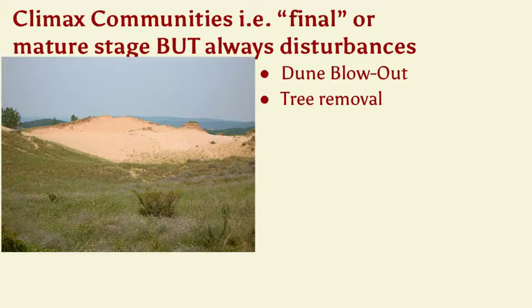Again, here is a local example along the Sleeping Bear Dunes in Michigan of a dune blowout. And you can see here how the removal of the grass in that area has allowed the erosion to kick back in, and even small little disturbances can turn into major erosion areas. These are called blowouts. Sometimes these disturbances are little, but they get magnified, like, again, tree removal.